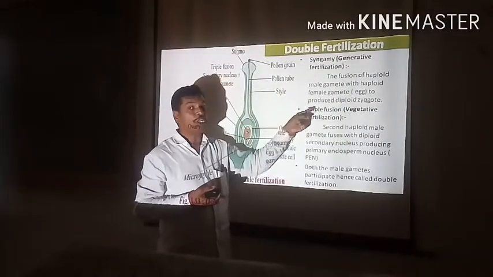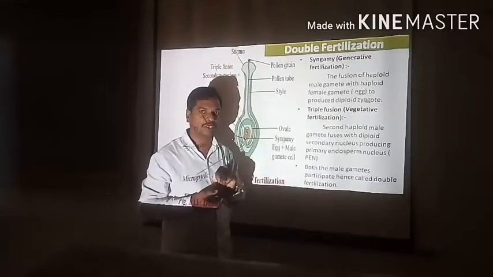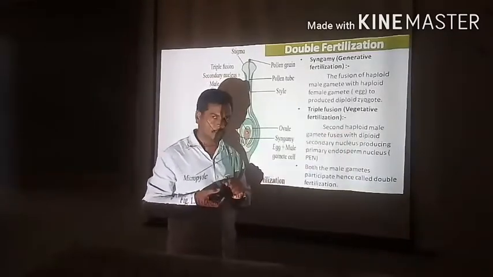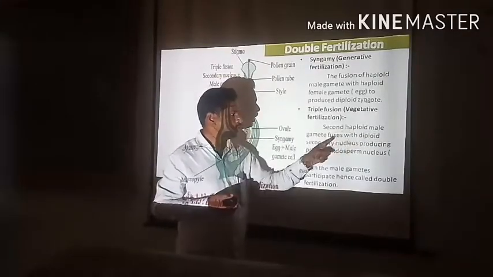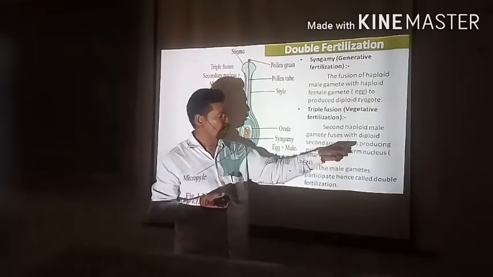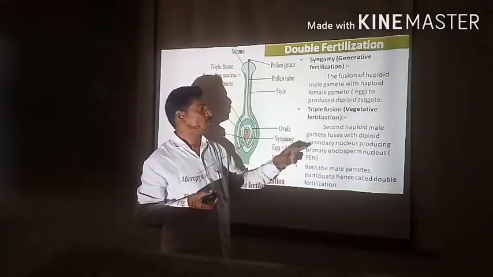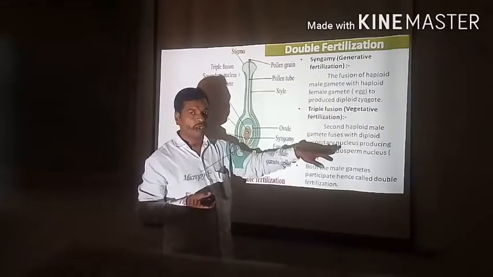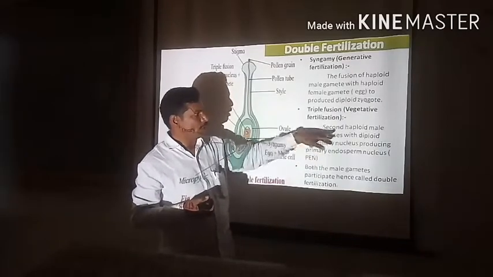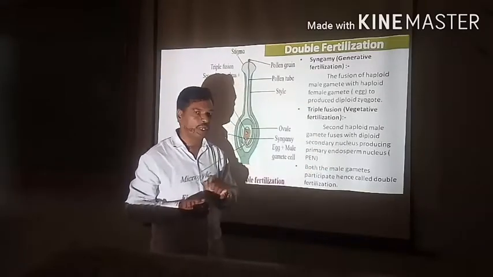The second thing is triple fusion, which is also called vegetative fertilization. What happens as concerned vegetative fertilization? The second haploid male gamete fuses with the diploid secondary nucleus, producing the primary endosperm nucleus, shortly PEN. The process is said to be triple fusion. Already there is a diploid secondary nucleus, and then there is a fusion with the haploid male gamete. It finally gives us a triploid structure, that is the primary endosperm nucleus, also called PEN.